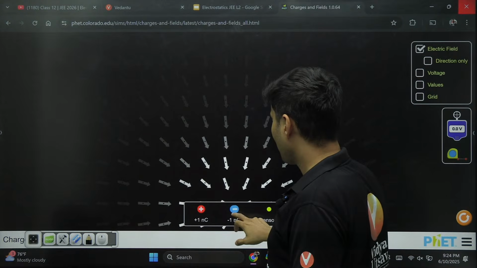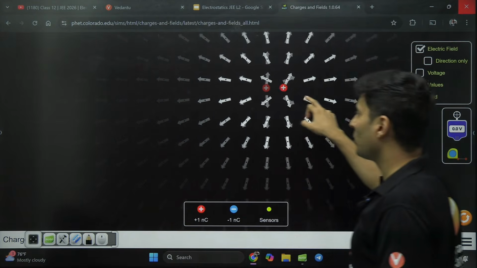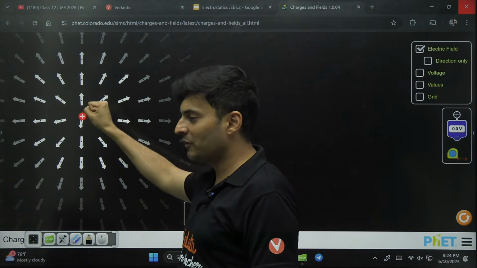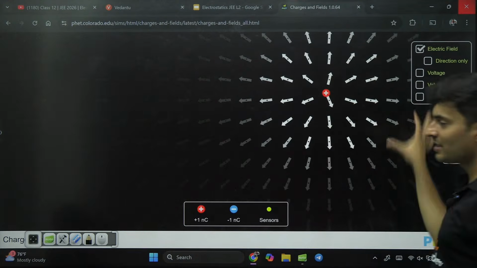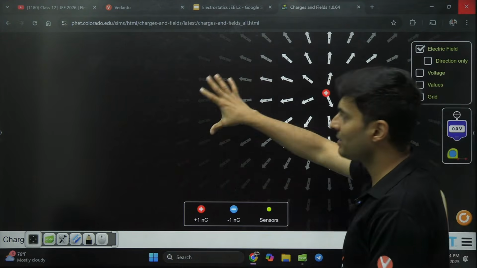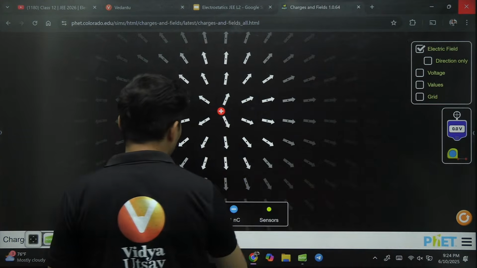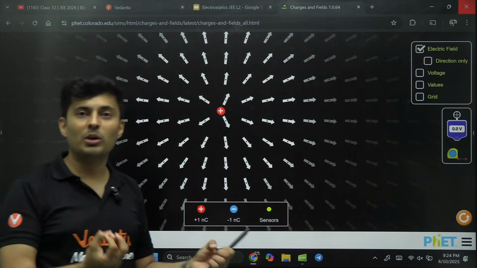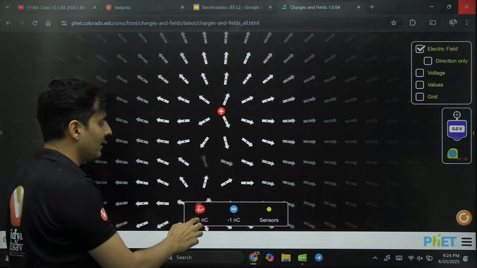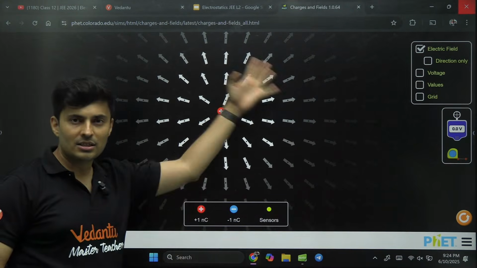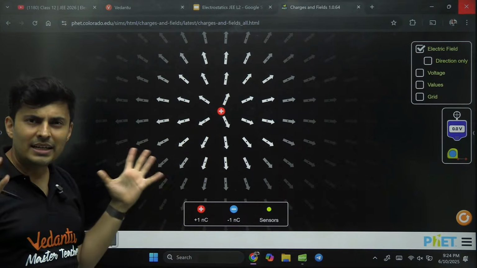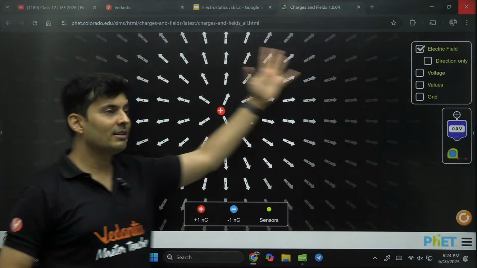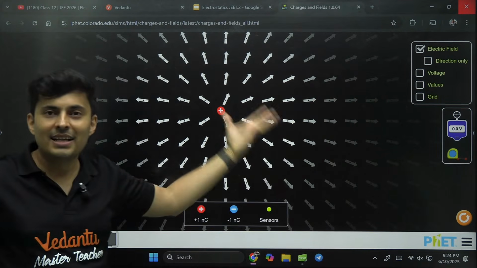What happens if I move this charge here and there? You can see the field will keep on changing. As you take the charge here, this is brighter because the field is strong here. If I take the charge here, this part becomes stronger. This is weaker field. If I add more charges, you can see the field strength increases. More region is covered. It's as if you have put a stronger bulb. Look at this comparison again. Earlier there was only a single charge, and a very small region was covered. The intensity reduced after a certain point. But if you put more charges here, you can see the field has more range. It has increased.